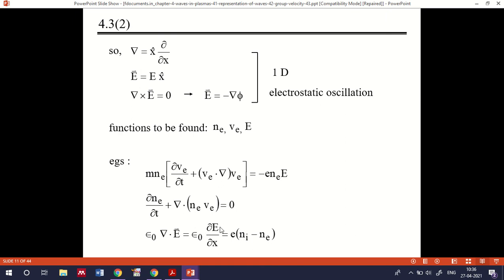So in some way we can treat epsilon 0 into E as ∇·D, where D is the displacement current. So what is it representing? This is representing the corresponding change in displacement current with respect to x. So we can say that this is a change in dimension, and this is the change in force due to the applied electric field. And here you can see the change in number density, we can treat it by this equation. Okay, so these are the three equations we have now.